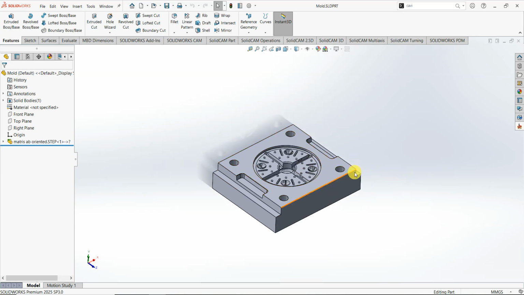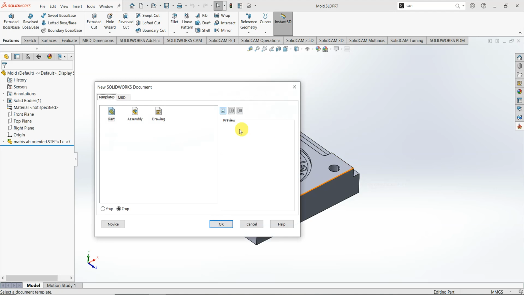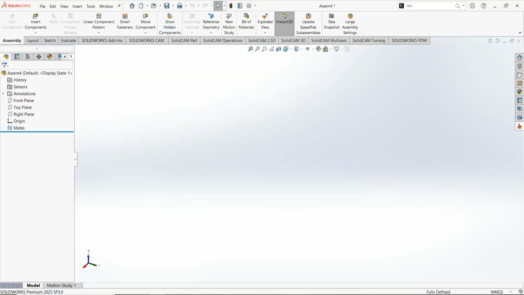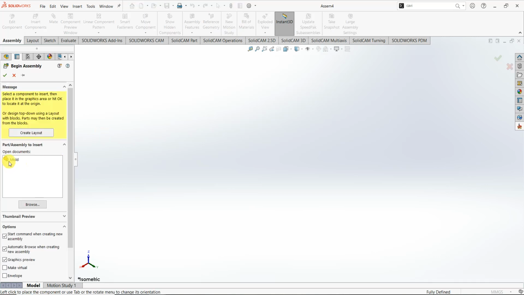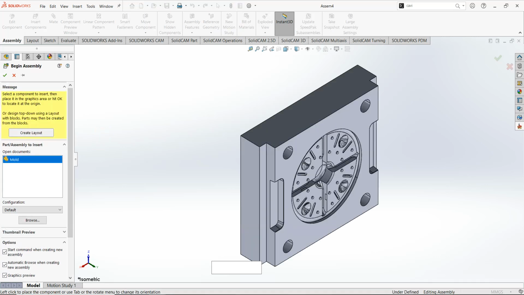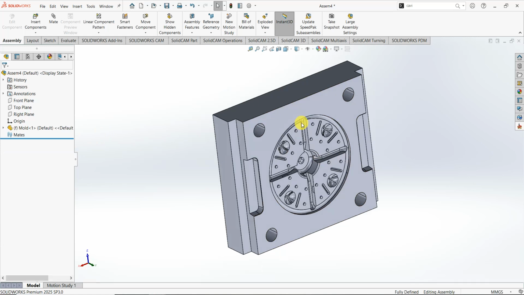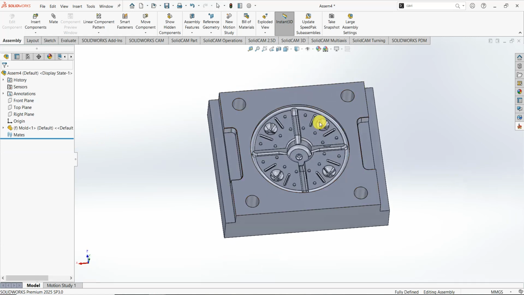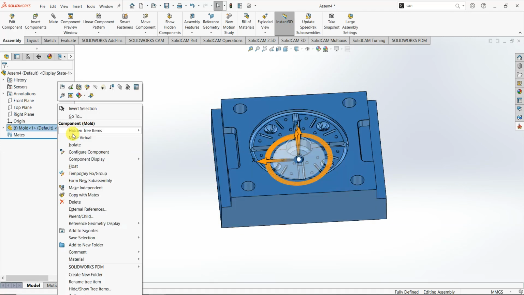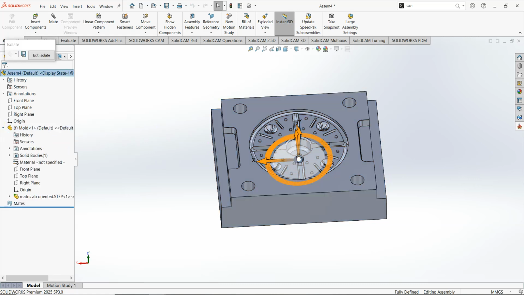So let's go. We try to define the assembly first, putting this mold into the assembly because the mold is not in the center. I try to align it with these planes.